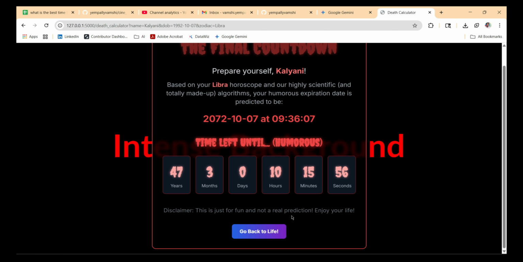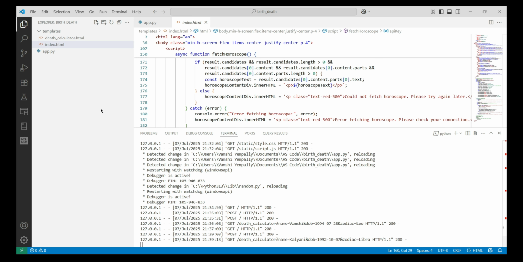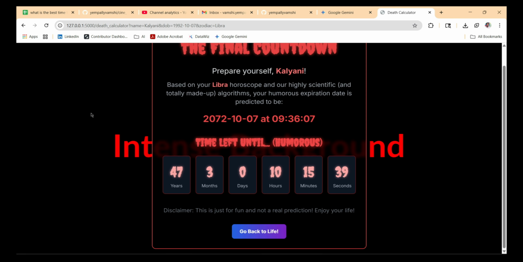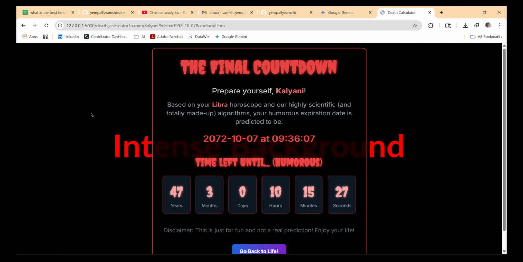I'll push this code to Git. You can download it from there and make some changes. I'll give the prompt in the link itself, so you can open that link, find the prompt, and download the source code from there, make some changes, and ping me back. I'll see your video, or else I'll see your project. Let's see how it will be.